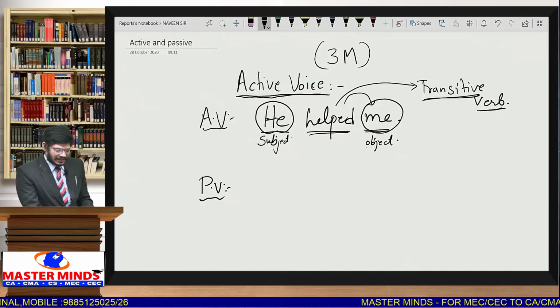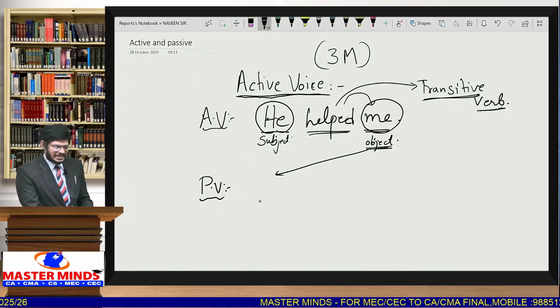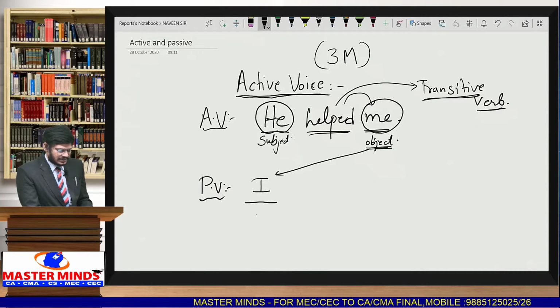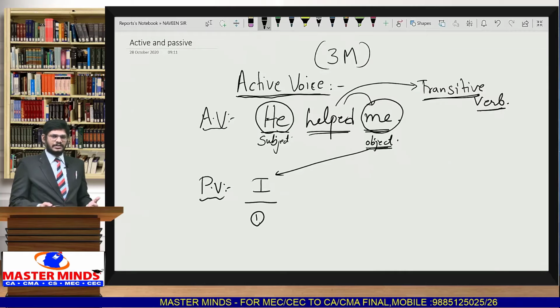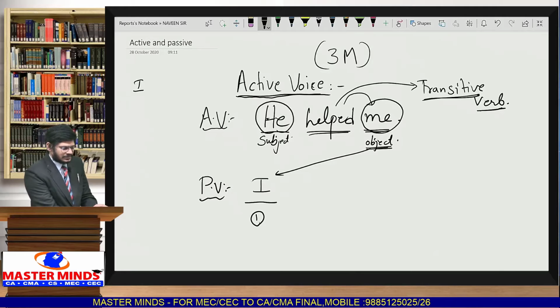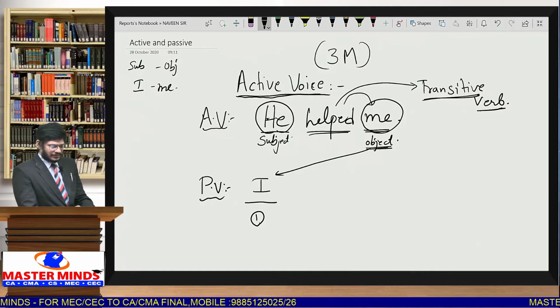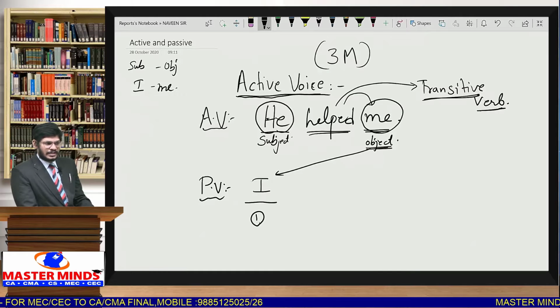First step is write the object as subject. This is step number 1. Whenever at the sentence ending we write the objective case as me, in the sentence beginning it is written as I, because this is the subjective case. Now you may get a doubt, what is this subjective case and objective case? See, in the sentence beginning, if you write I, that is subjective. In the sentence ending, that is objective, we write it as me.